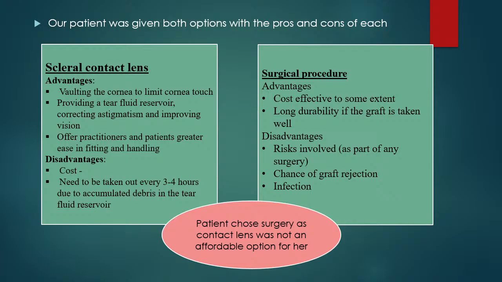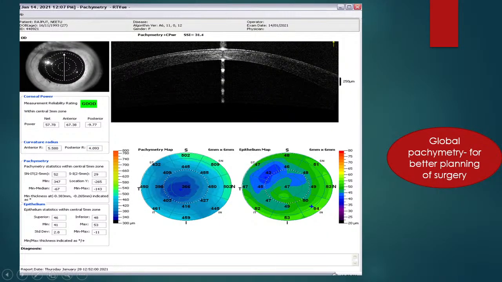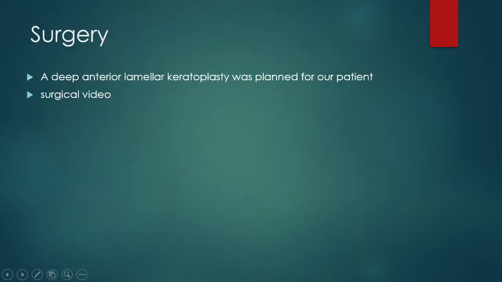This is an anterior segment optical coherence tomography picture of the patient when the patient was admitted in January of this year, and this was basically done to ascertain the depth of the involvement of the cornea. And here we can see a hyperechoic light nebular opacity in the central cornea. A global pachymetry was also done to plan for the surgery. And the surgery which was planned in this patient was a deep anterior lamellar keratoplasty.